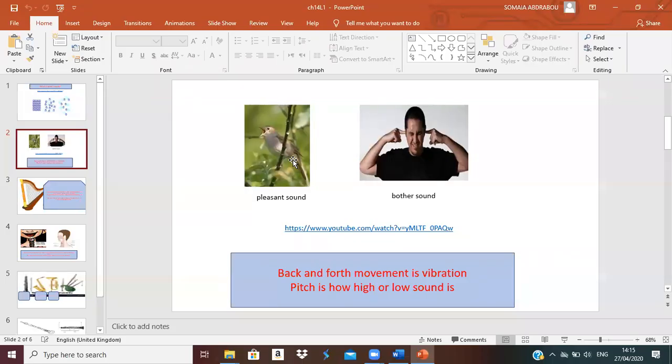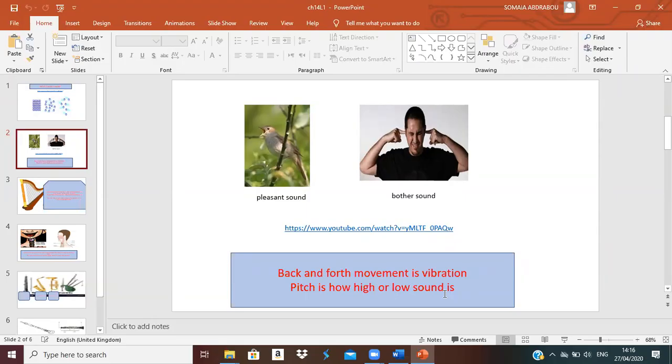We are talking about sound. Chapter 14, sound. Back and forth movement is vibration. What is the meaning of vibration? When the particles move very fast back and forth, or quickly back and forth. Then pitch. Pitch is how high or low a sound is.